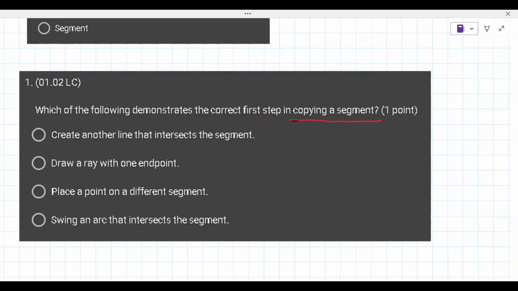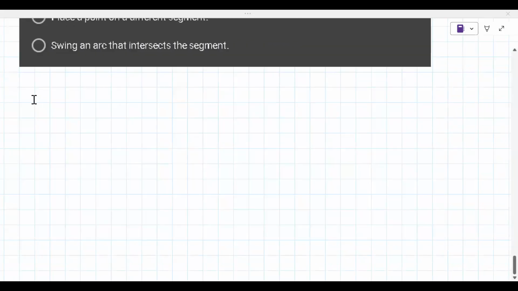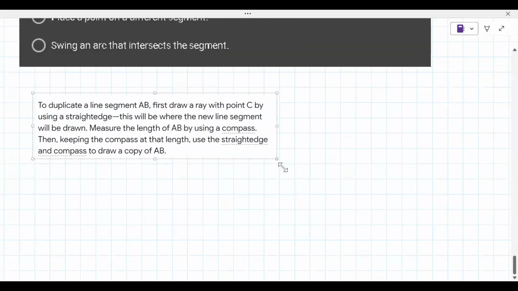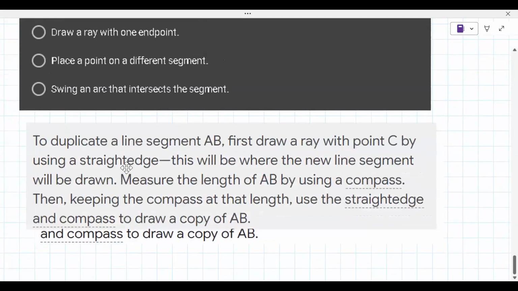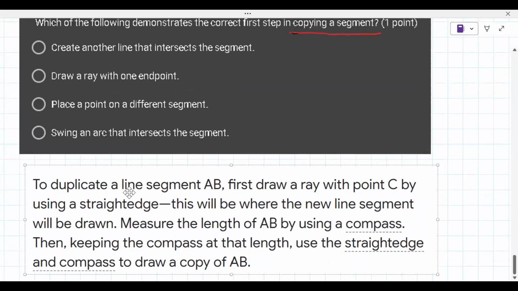But what you should know is that to answer this question, we have to look up from a source what the first step is. That's where the internet is your friend. That is where going back to your book is your friend. So I'm going to snip it in here. One of the things I don't like is we're not doing a ton of interacting with these problems because of the way geometry is. But I'd like you to look at this and see if you can tell me what the correct answer is.